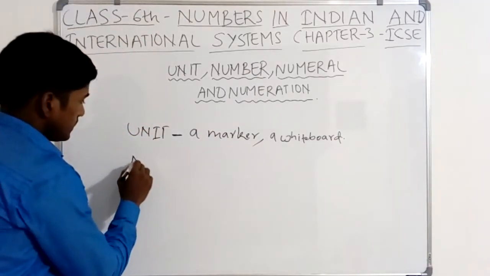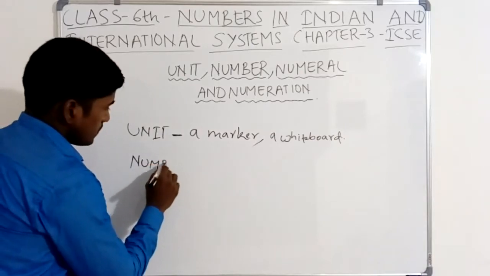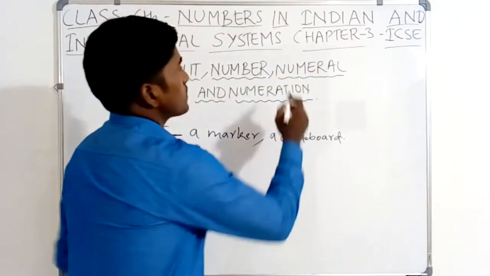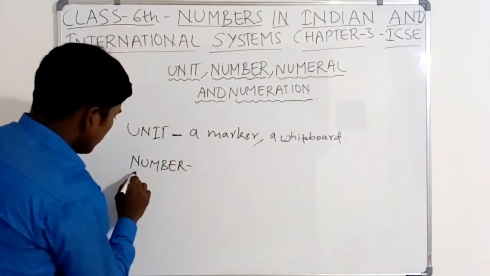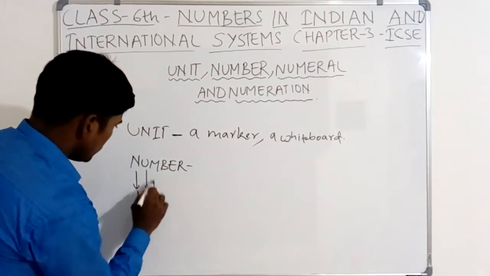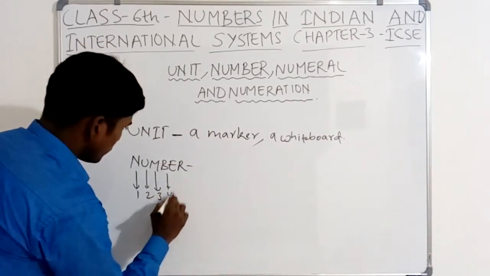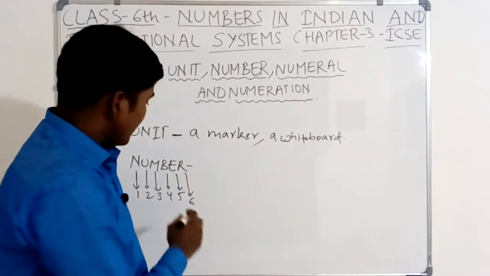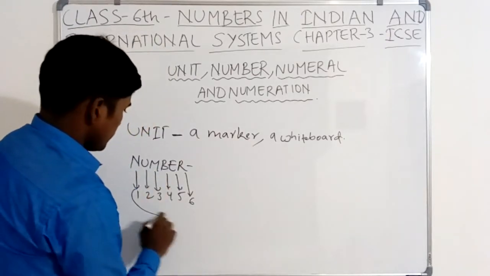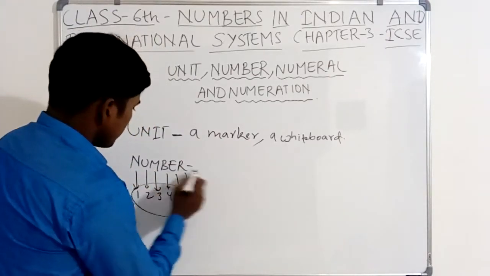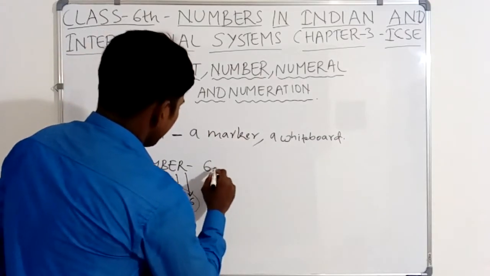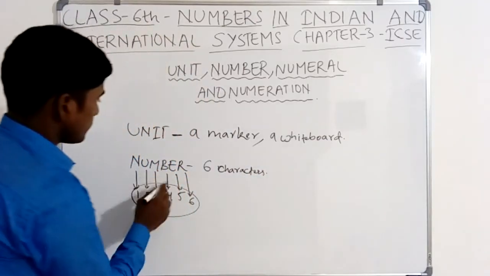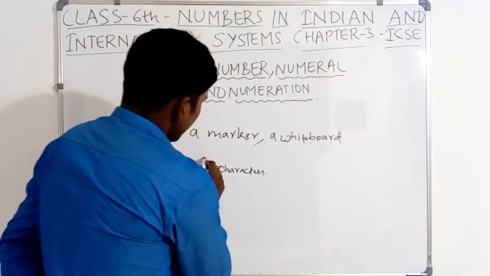What is number? Suppose we count, how many letters are there in the word number? 1, 2, 3, 4, 5, 6. There are 6 alphabetic letters in number. The number of characters in this word is 6. So 6 is the number.